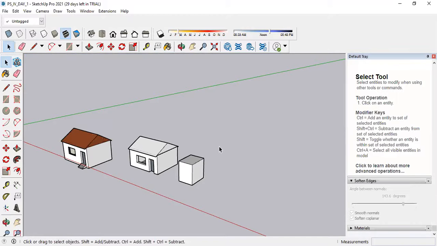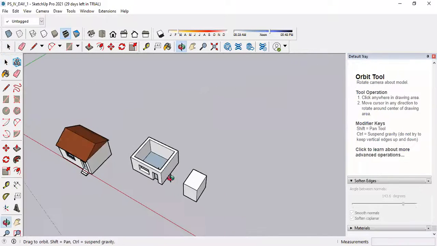Roof with four slopes, sir. Like in this roof there was... Okay, you want four slopes, right? Yeah, four slopes. Just a moment. So like a hut. Yeah.